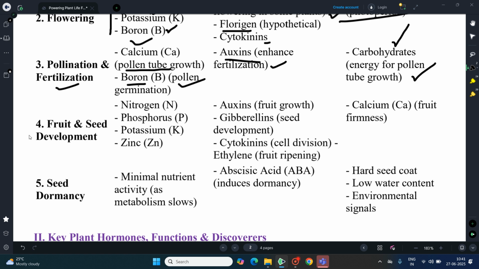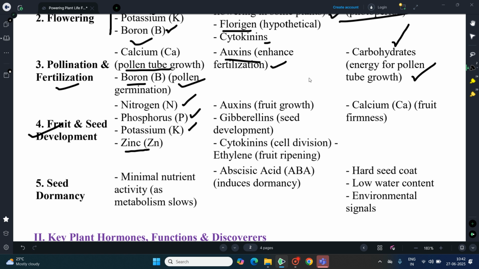And fruit and seed development: what are all the nutrients that are involved in the development of fruit and seed? Mostly all major nutrients like nitrogen, phosphorus, potassium, and also the micronutrient zinc.